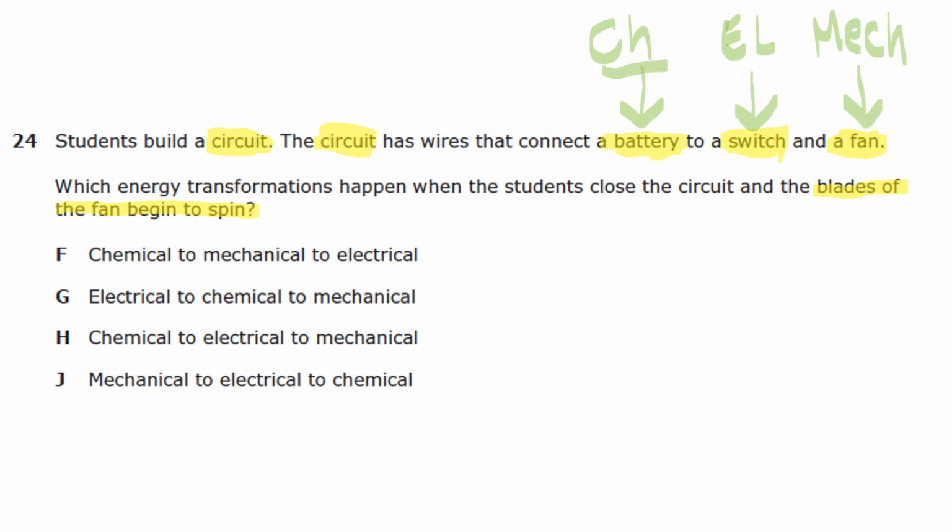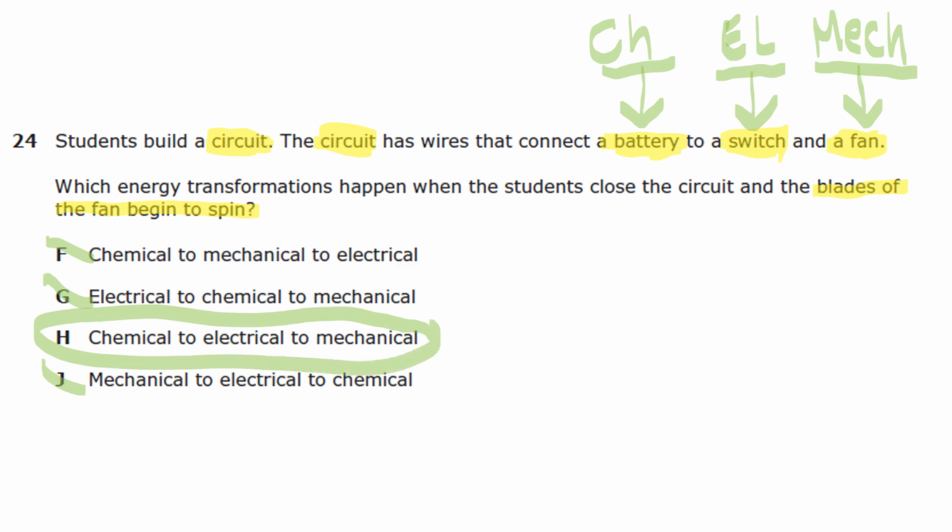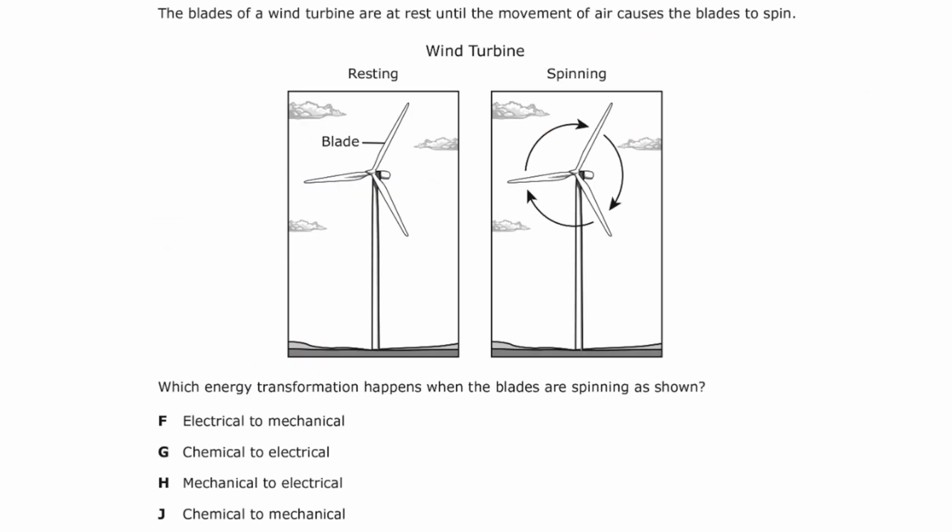Okay, so which one of these actually has the right answer? Well, we have to start with chemical, so we can eliminate G. We can eliminate J. Then we go to electrical, which would be next, so we can eliminate F. Let's just make sure. Then our last one would be mechanical. That means that our answer is letter H. Let's try another one.